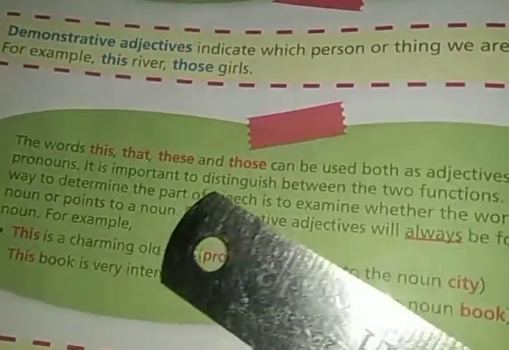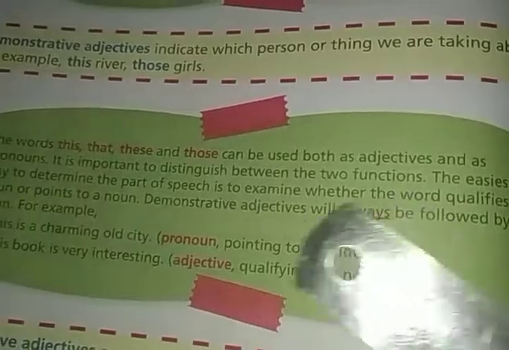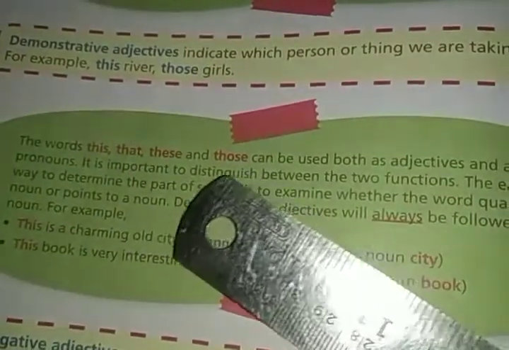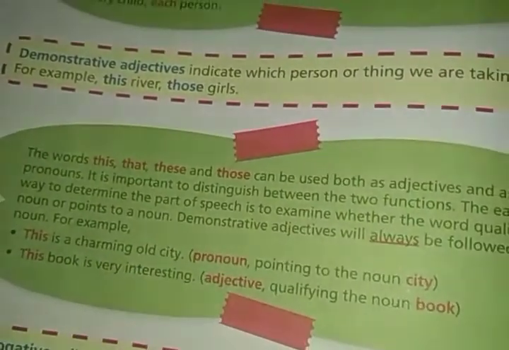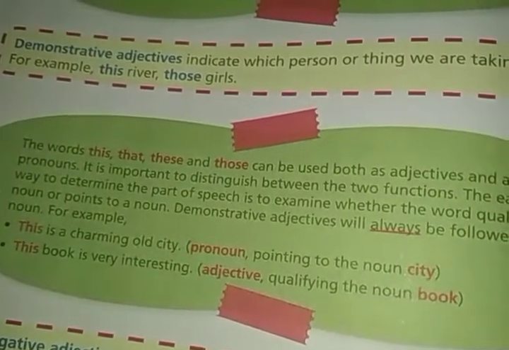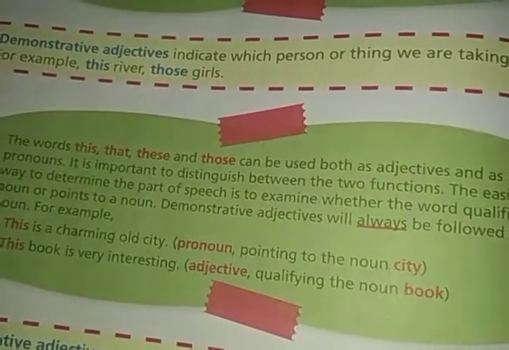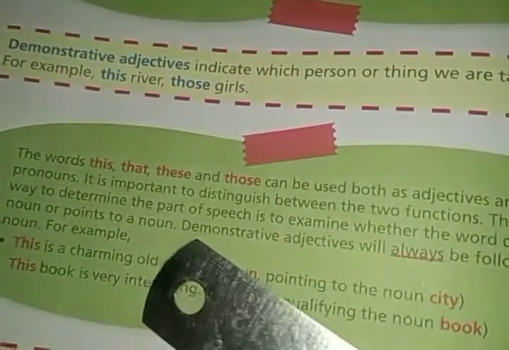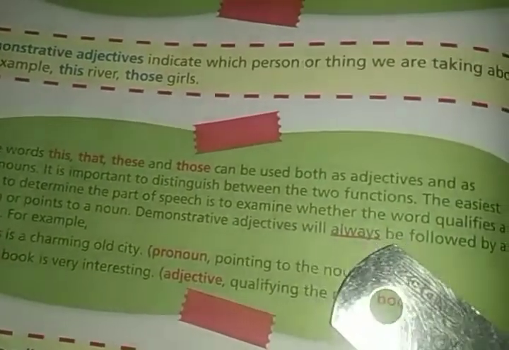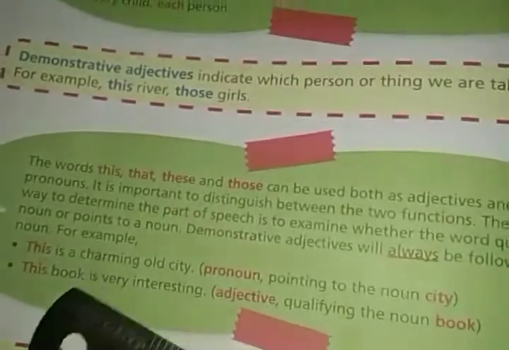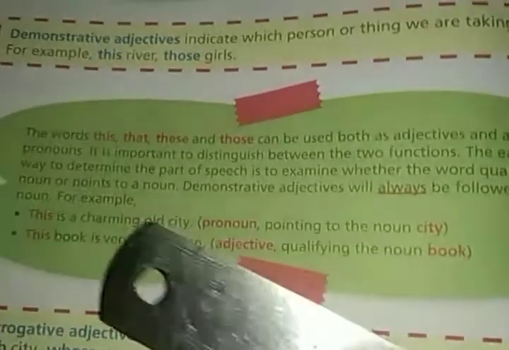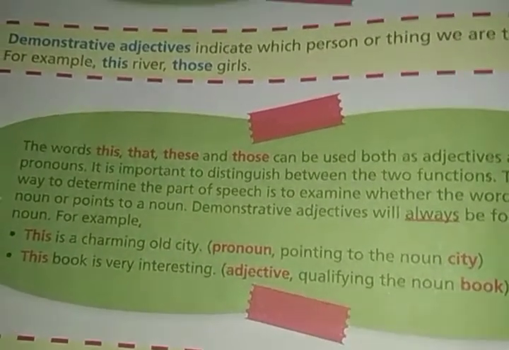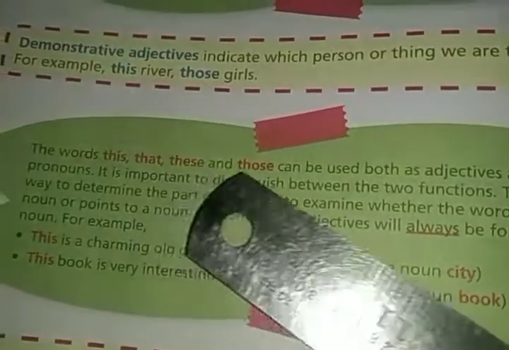It is important to distinguish between the two functions. This, that, these and those can be used as an adjective and pronoun also, but you must be clear about the difference of their use. We cannot write them everywhere, anywhere. The easiest way to determine the part of speech is to examine whether the word qualifies a noun or points to a noun. So this is a trick to understand whether they are used as a pronoun or adjective.